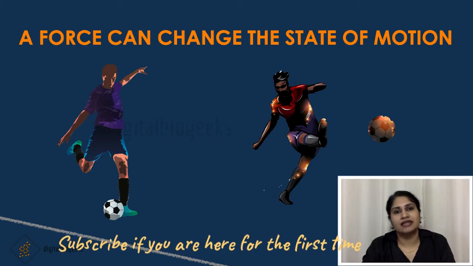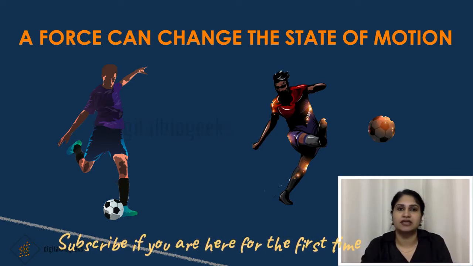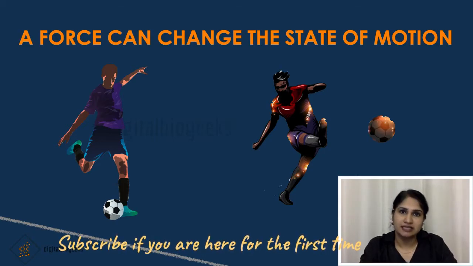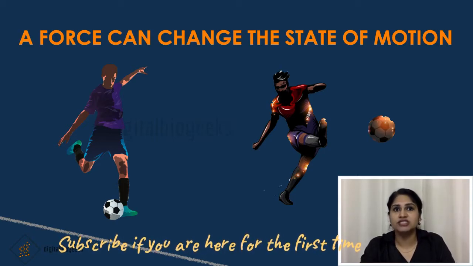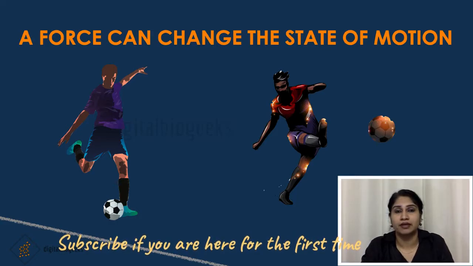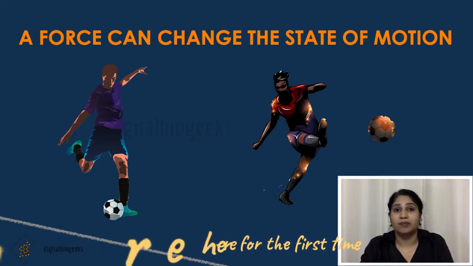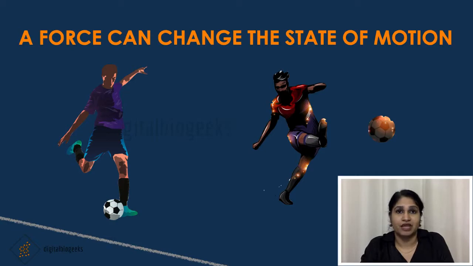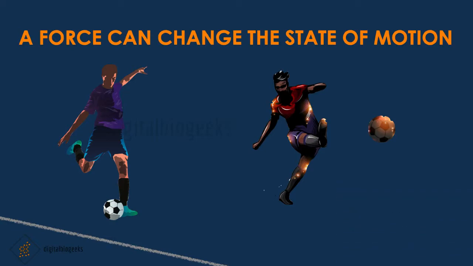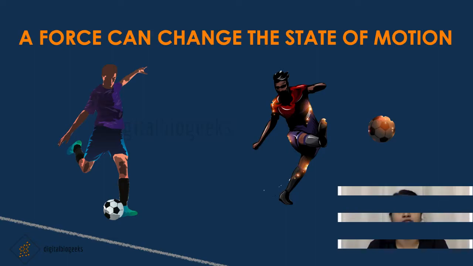For this, let's do one experiment. Take a rubber ball and place it on a smooth surface. Now gently push it so that it can move. Now push it again while it is moving. What will happen? The speed of the ball increases. Now place your palm on the path of that ball. The ball will come to rest. From this, we can conclude two things. A force can make a stationary object move and a force can make a moving object stop.